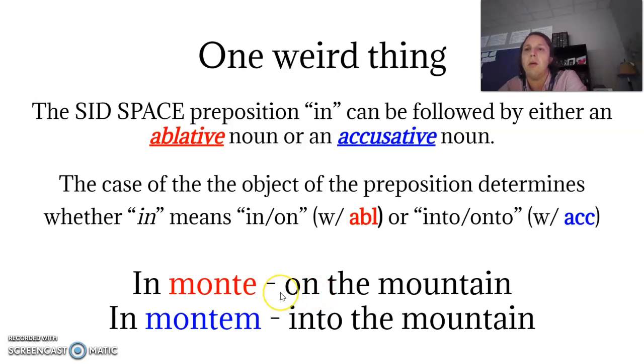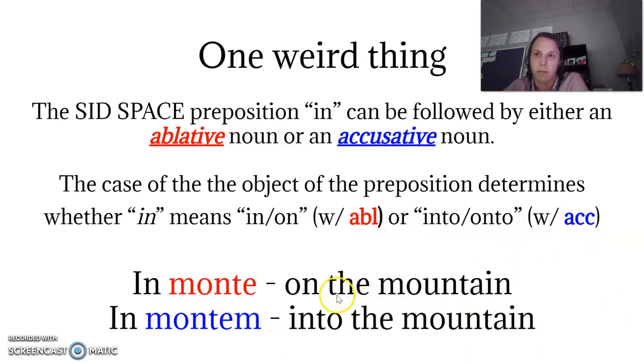Okay, so there is one weird thing because we can't just be simple. The SID space preposition in, meaning in or on, can be followed by either an ablative noun or an accusative noun. I'll call it a hybrid preposition because it's both SID and non-SID space. And this wouldn't be a big deal, except the case of the word after in changes the meaning and determines whether in means in or into or onto. And those, even though they're similar, can mean pretty different things. The case of the object of the preposition determines whether in means in or on, if it's followed by an ablative, or into or onto if it's followed by an accusative.